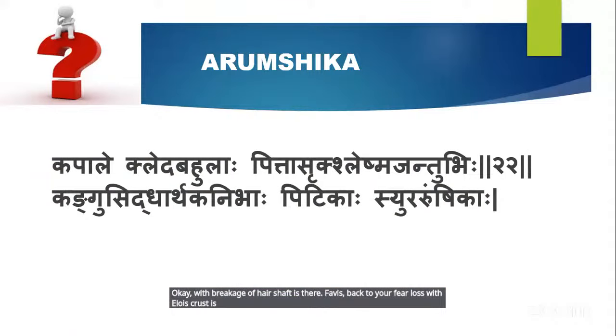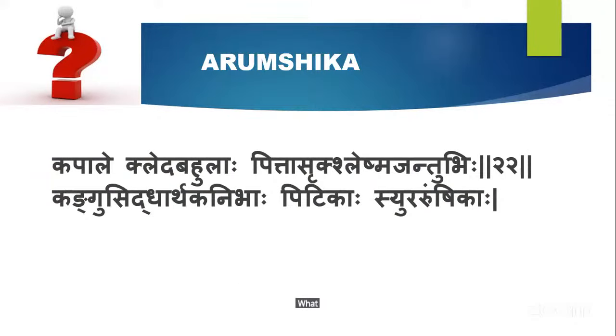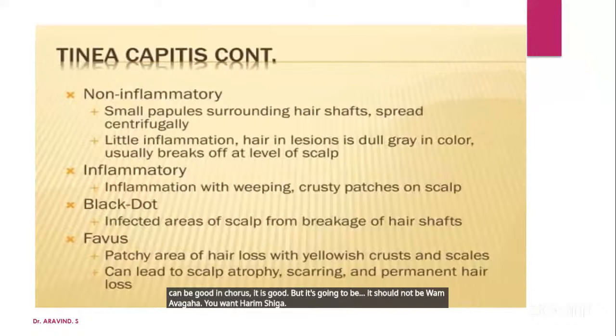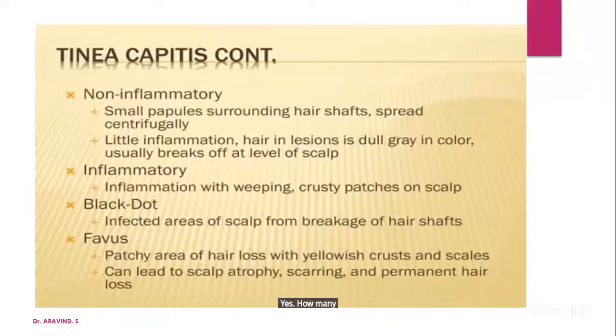How many of you have seen this? What is this condition in Ayurveda? Yes, Nimbapatra Toya Avagaha can be good in cruris. It is good, but it should not be warm. Avagaha. You want Arumshika. Yes. How many of you have treated this? How many of you have written it as this? How many of you got this?